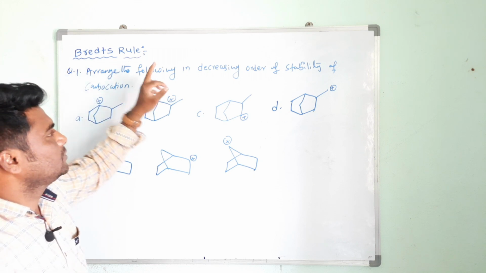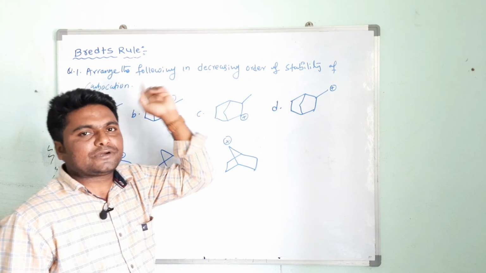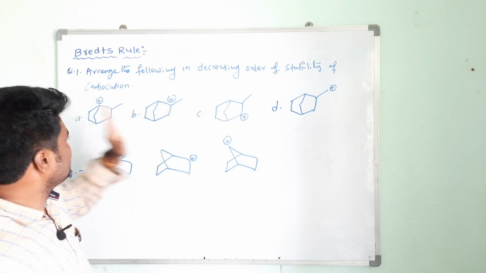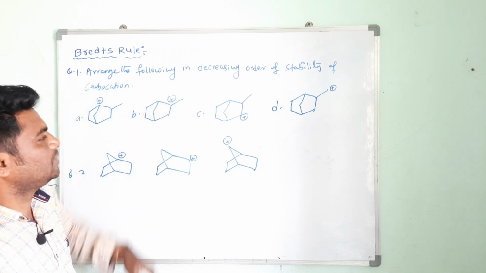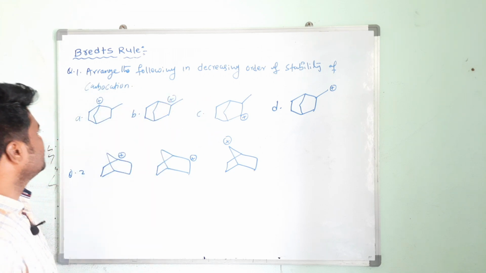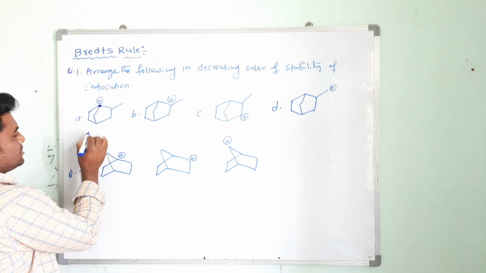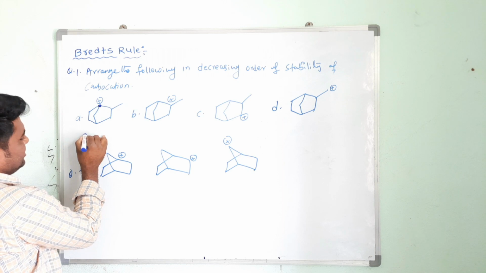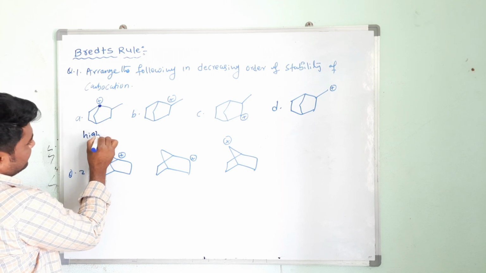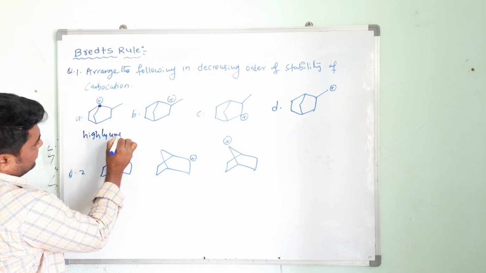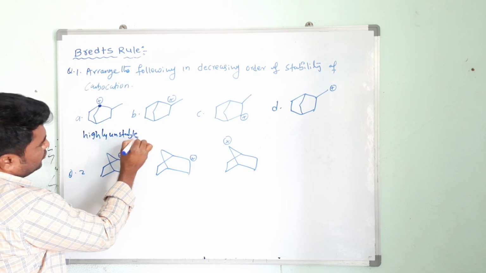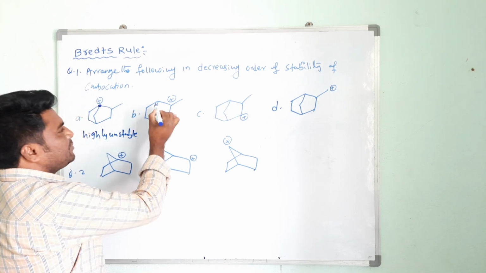Arrange the following in decreasing order of stability of carbocation. So we have the first question. See this one, all are bridgehead compounds. Here the positive charge is present at a bridgehead carbon atom, so according to Bredt's rule, this is highly unstable. Okay, here the positive charge is not at a bridgehead carbon atom.